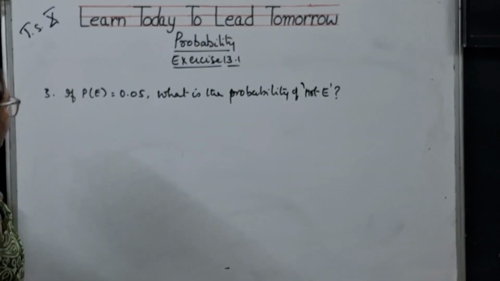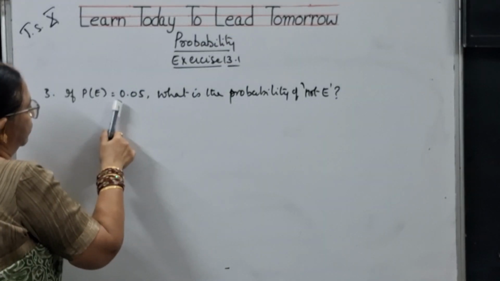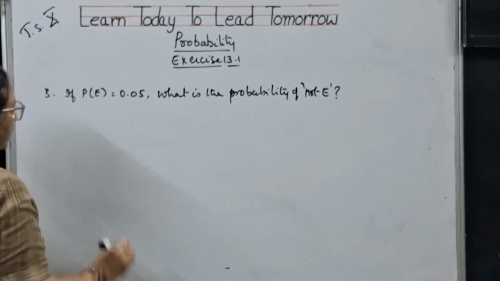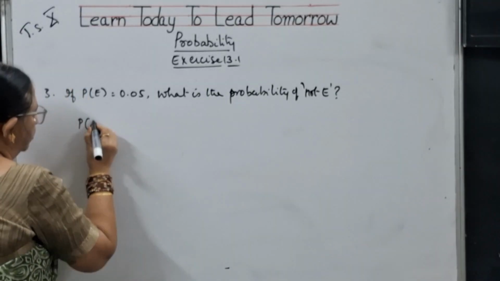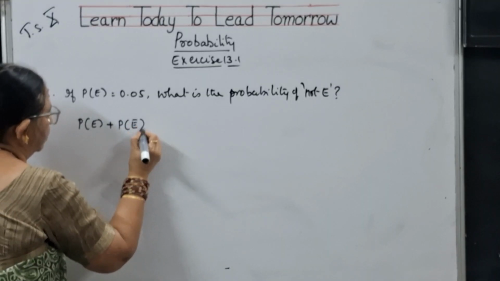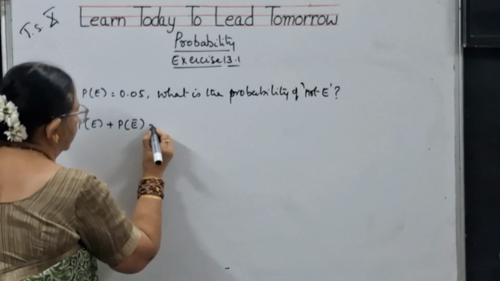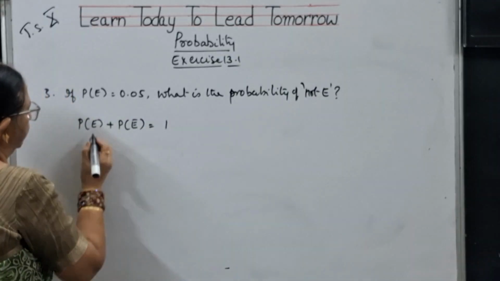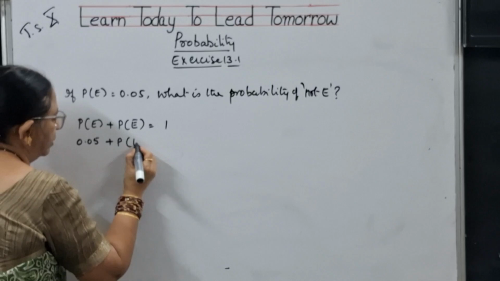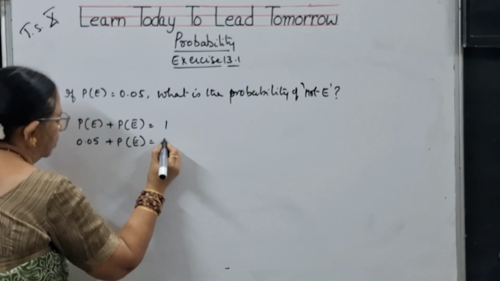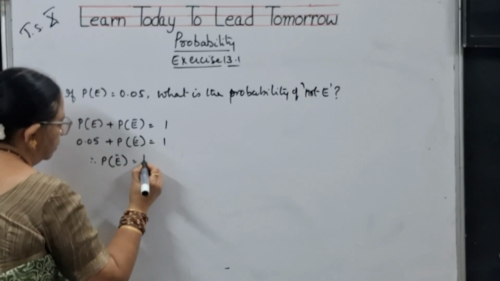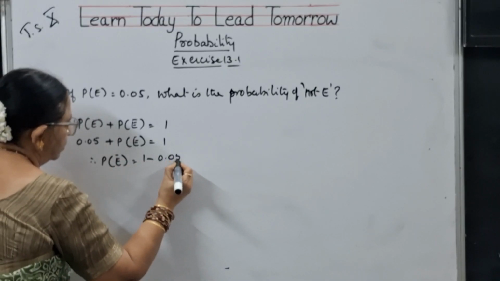Now, third question, children. If probability of event is 0.05, what is the probability of not E? We know that probability of event plus probability of not event, that is P(E bar), is equal to 1. Probability of event is 0.05 plus probability of not event is equal to 1. Therefore, probability of not event is equal to 1 minus 0.05.